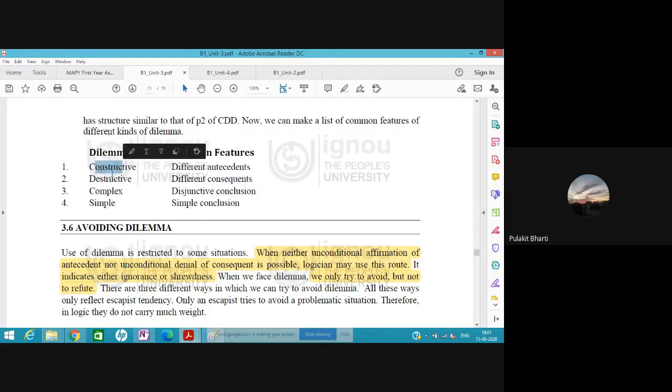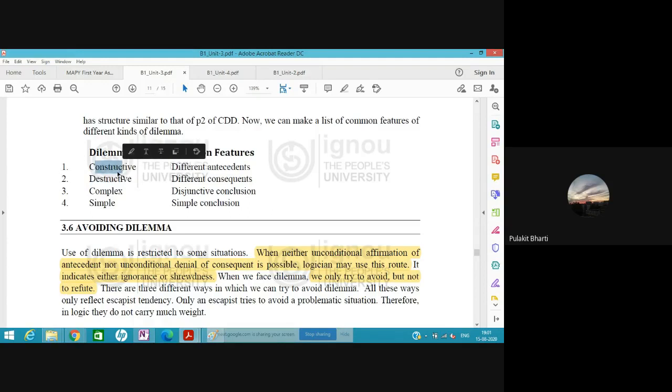First is, either a dilemma can be constructive or a dilemma can be destructive. So either the dilemma is constructive or the dilemma is destructive.